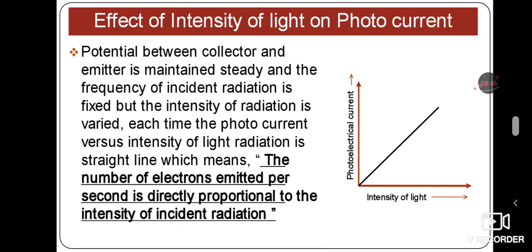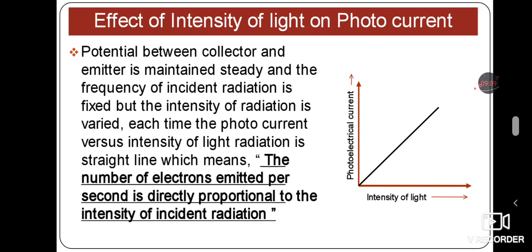Here, in studying the effect of intensity, we keep the potential as well as the frequency constant. Whatever radiation you are taking, ultraviolet or otherwise, that frequency remains constant, as well as the potential you are applying, suppose 2 volt or 3 volt, must remain constant.